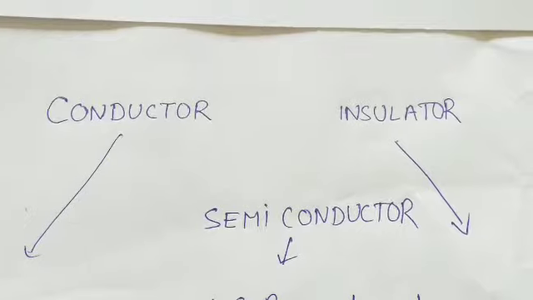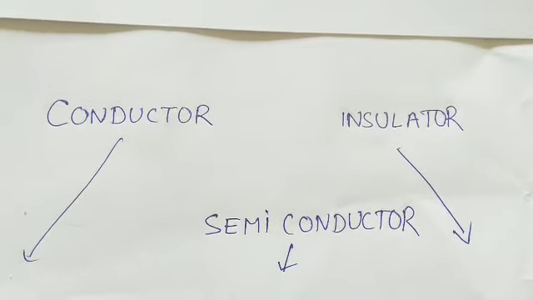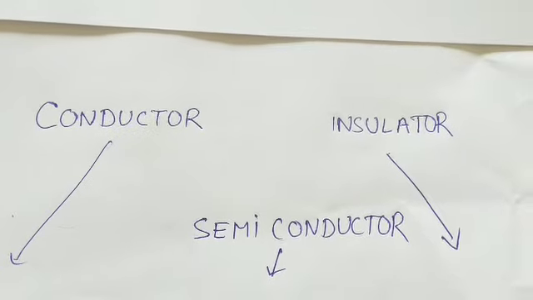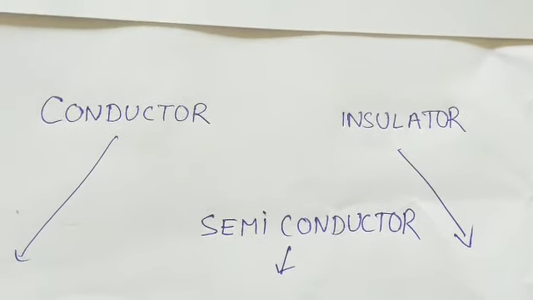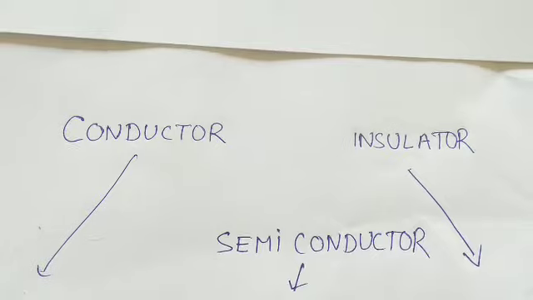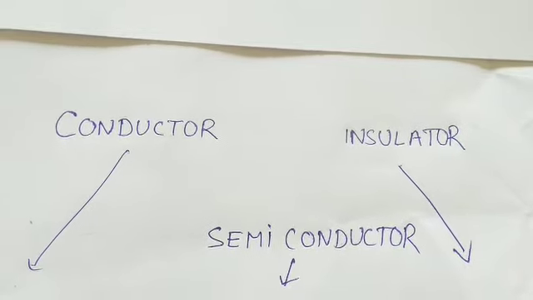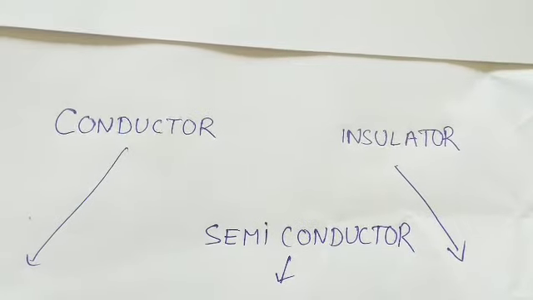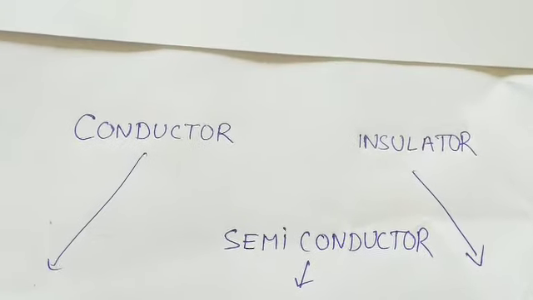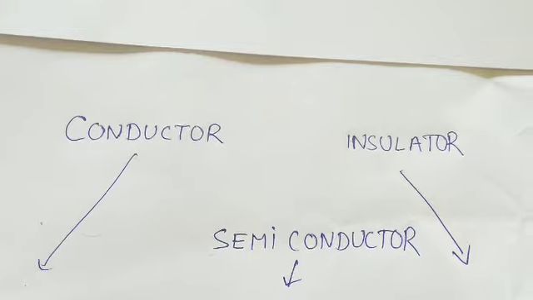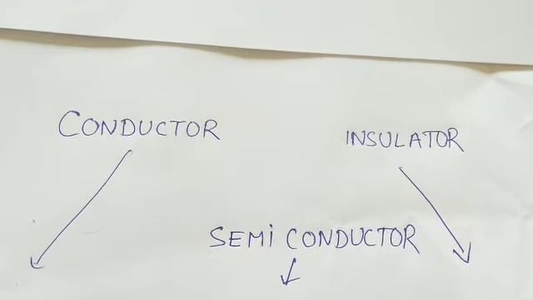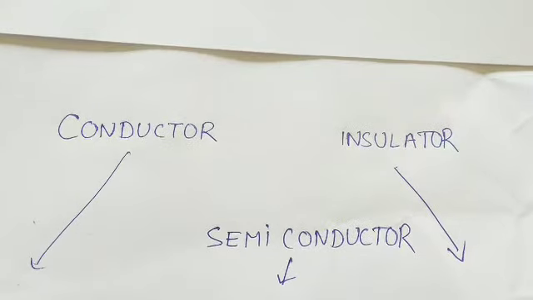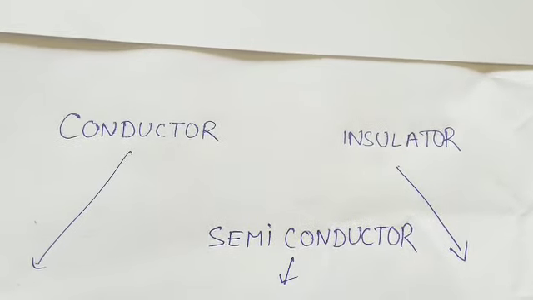In today's video I will tell you what semiconductors are and how they differ from conductors and insulators. Before going deep into semiconductors, we must know how they are related to conductors and insulators. As you already know, and as I have discussed in my previous videos, the semiconductor is the link between the insulator and the conductor.